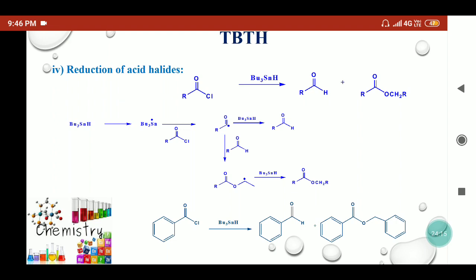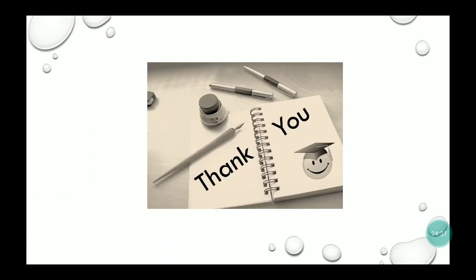They are tolerant to different functionalities like acetates and epoxides, and they can cleave the carbon halogen bond selectively and are very useful to synthesize a wide variety of steroids, carbohydrates, and different anti-tumor drugs and so on. So thank you.